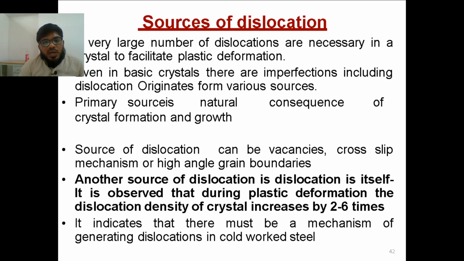Another source of dislocation is dislocation itself, and it is observed that during plastic deformation the dislocation density of the crystal increases by 2 to 6 times what the crystal had at the initial stage. That's why I told you, if you want to bend a material in sheet metal, we hit the material at the same position so that the dislocations happen at the same point. It will create plastic deformation in the material. So what we have to understand from all of this is that to do plastic deformation for any kind of material, dislocation is important. If there is no dislocation, then the material cannot undergo plastic deformation.